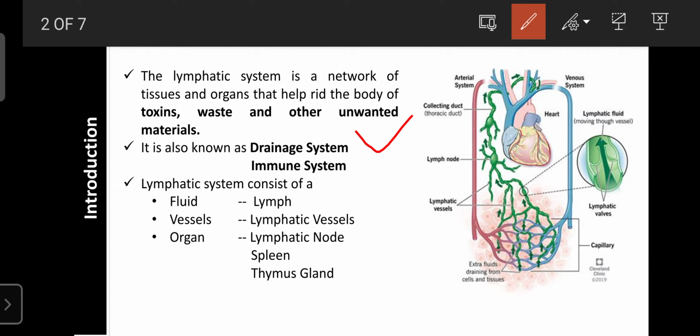So like that, our circulatory system can circulate around 20 to 22 liters, and maximum about 80% can recirculate with the help of the systemic circulation, and the remaining 10% or 20% was recirculated with the help of the lymphatic system. So that's why the lymphatic system is also known as the drainage system.